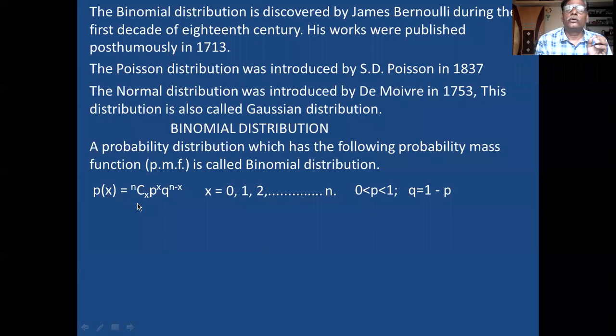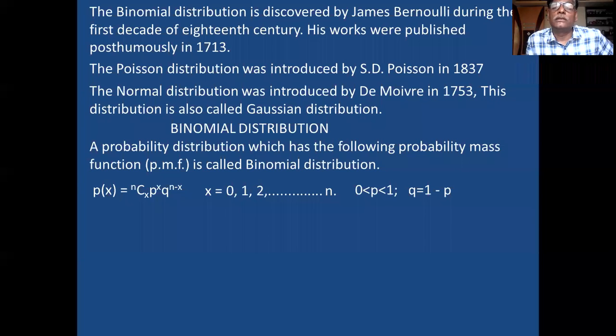So if you want to apply the binomial distribution, this is the equation. NCx. I explained this in the 3rd semester last stage. NCx is equal to what? Anybody tell me?